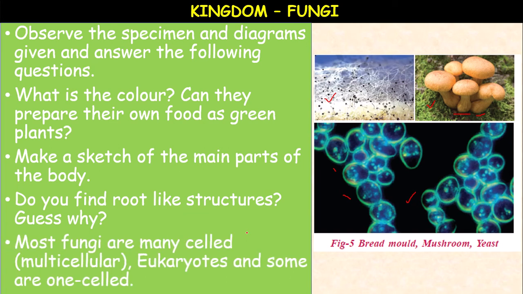Most fungi are many-celled, multicellular. They are eukaryotic. Eukaryotic means they possess a well-developed nucleus, and some are single-celled. An example of a unicellular fungus is yeast. Most of them are heterotrophic, and they are saprophytic in nature. So we will see more characteristics.